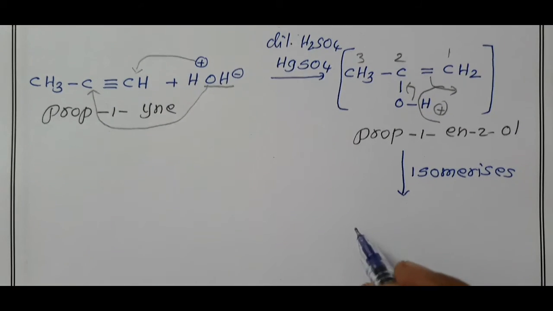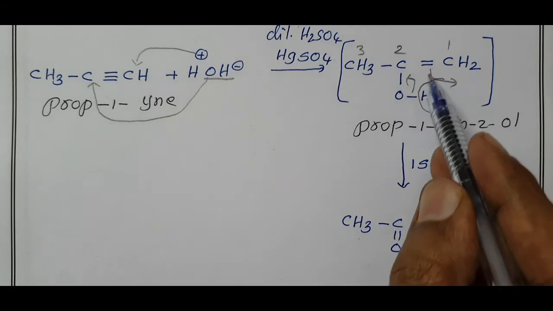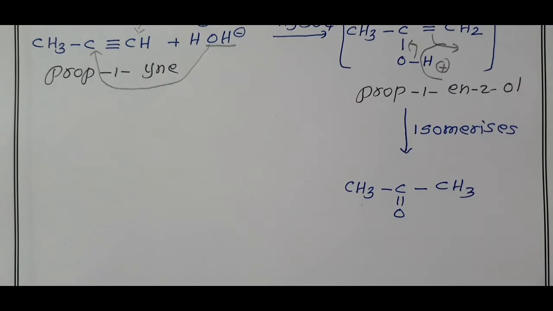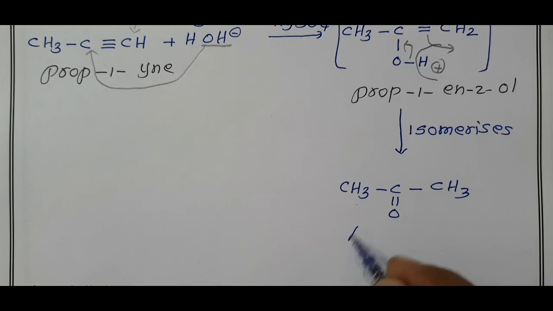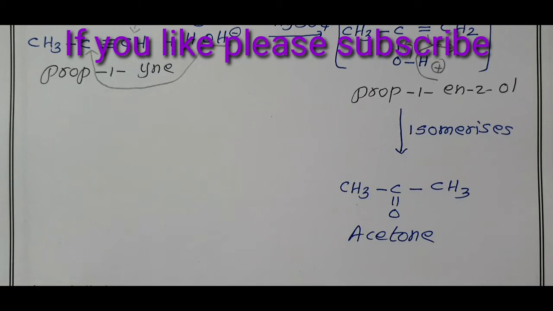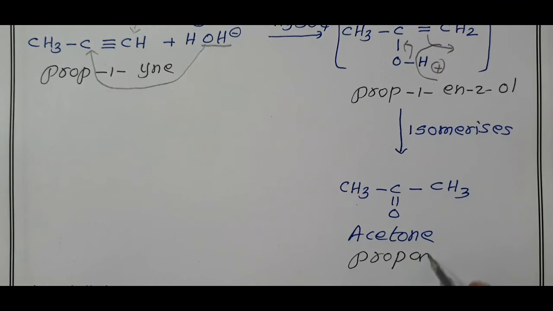So what happens? CH3 C double bond O single bond. This bond shifts towards the carbon atom. This H is added, so CH2 becomes CH3. Nothing but our ketone. Common name, we know, acetone, dimethyl ketone. What is the IUPAC name of this compound? 3-carbon, prop, carbon single bond, an, ketone, one: propanone.